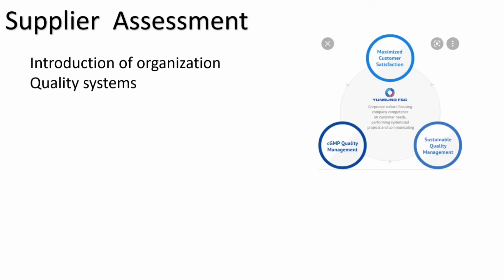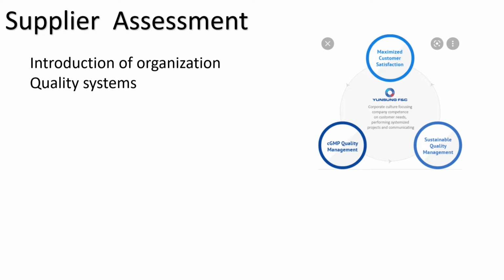This all will come based on your organization's validation master plan and your organization's SOP. You have to do the supplier assessment. Then the next point will be the quality system, how they handle the quality system, like any change in the hardware, any change in the software, how they handle it.